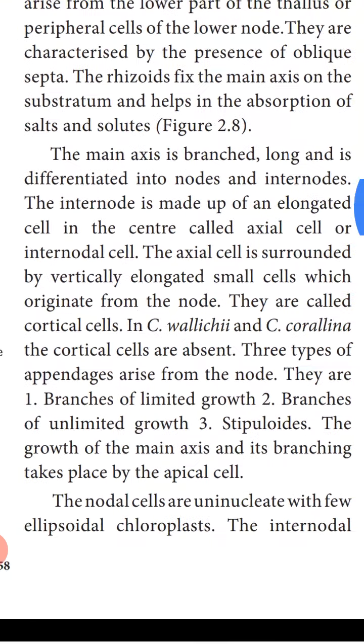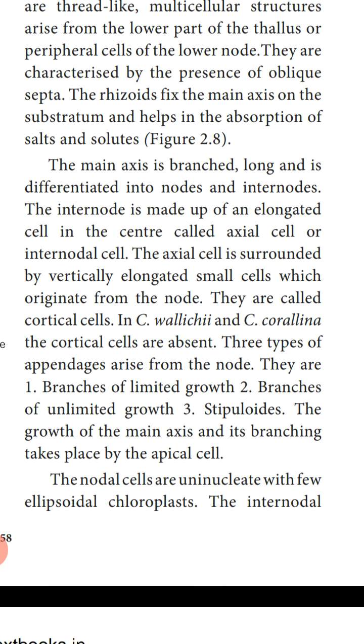The main axis is branched, long, and is differentiated into nodes and internodes. The internode is made up of an elongated cell in the center, and that is called the axial cell or internodal cell. So the internodal cell has only one elongated cell, called the axial cell. The axial cell is surrounded by vertically elongated small cells which originate from the node. So here in the nodal region, from this axial cell arise vertically elongated small cells. They are called the cortical cells.